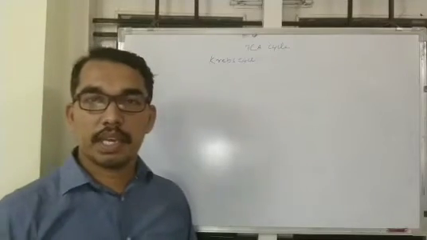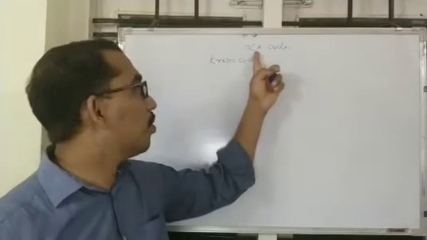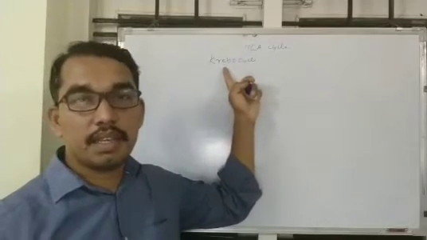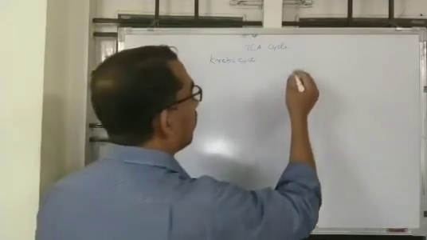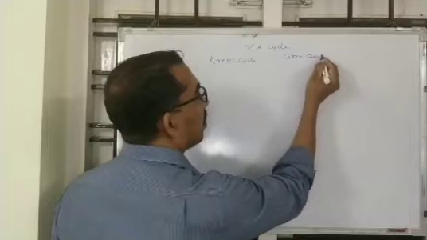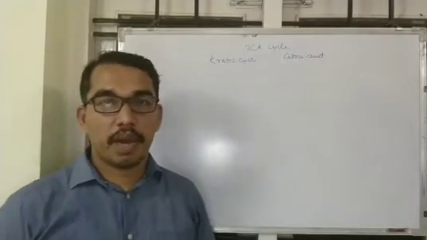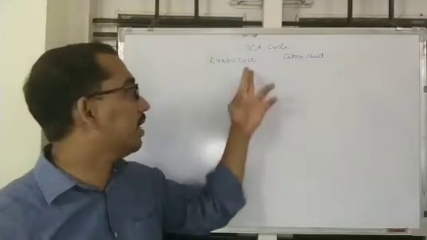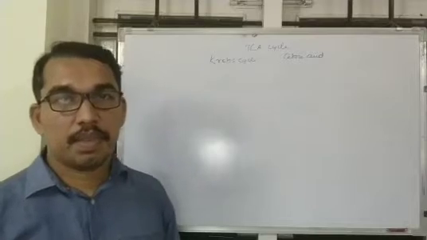Later it was identified that citric acid is the tricarboxylic acid described by Krebs. Therefore, the cycle is otherwise known as the citric acid cycle. So the same pathway is known by different names: the TCA cycle, Krebs cycle, and citric acid cycle.